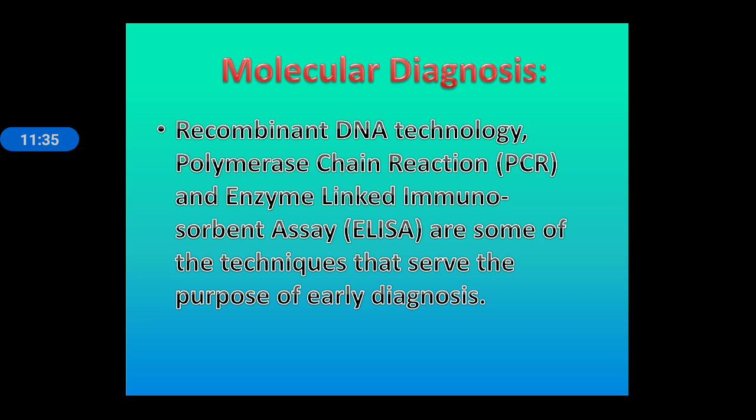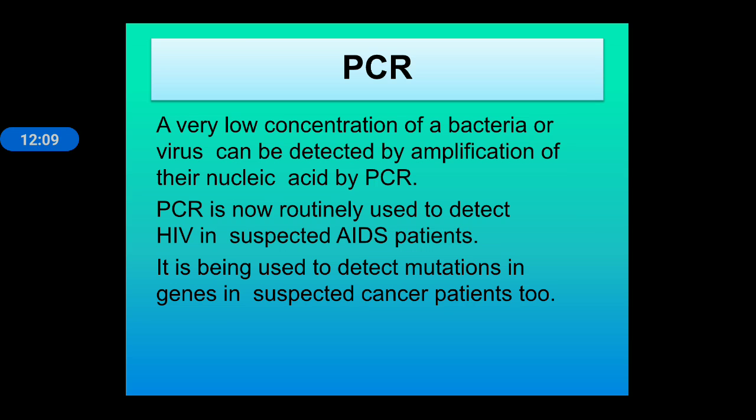Next is molecular diagnosis. In the molecular diagnosis topic, we will discuss how to diagnose the disease-causing agent. In molecular diagnosis, three techniques are used: recombinant DNA technology, PCR and ELISA. These are the three methods by which we can identify a disease at an early level, so early diagnosis is possible with these molecular diagnostic methods. Now first is PCR.